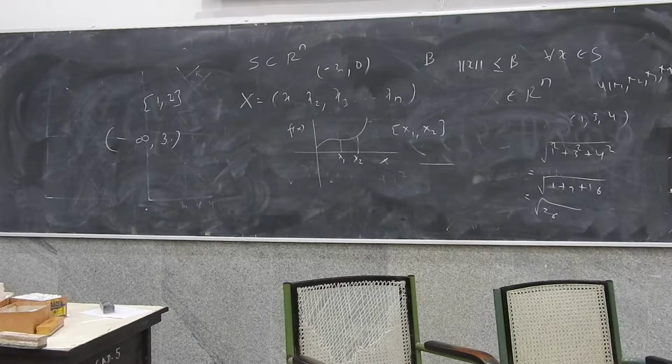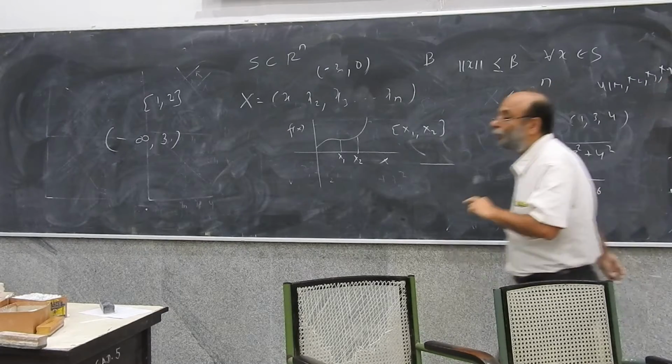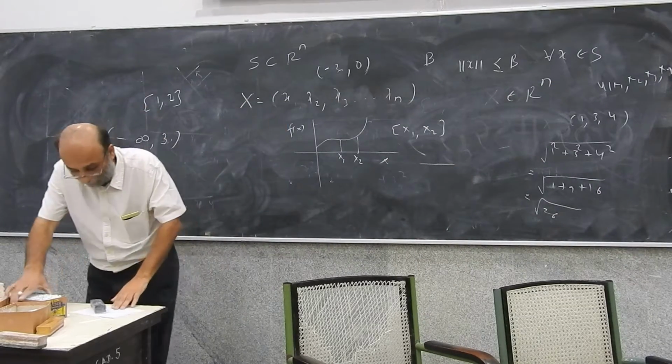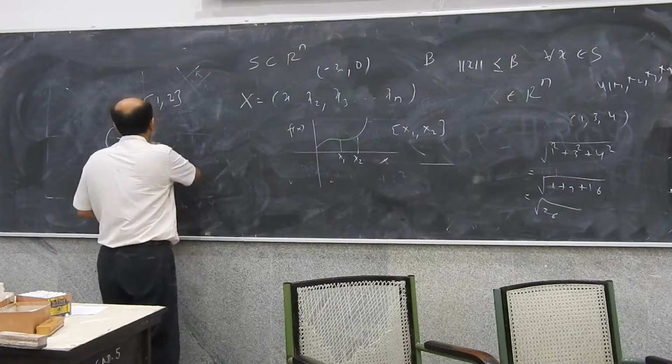A closed and a bounded set in R, or Rn, is called a compact set.